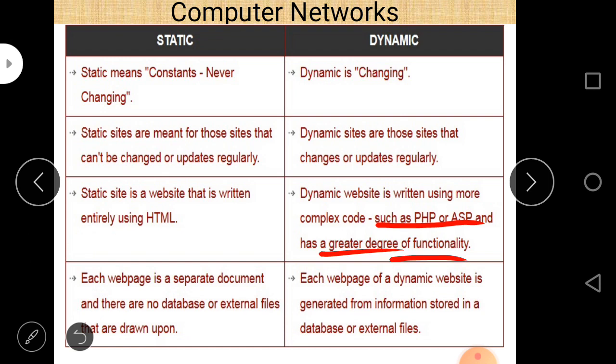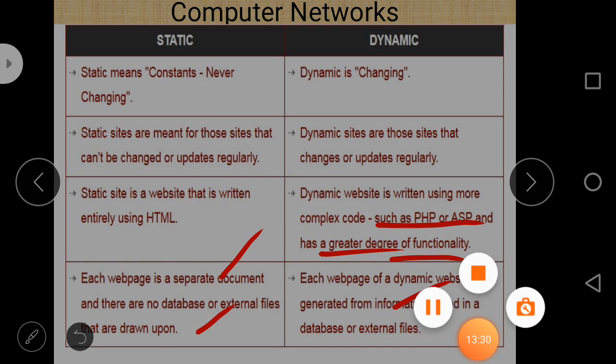In a static site each web page is a separate document, and there is no database or external files drawn upon. In dynamic, each web page is generated from information stored in a database or external files. So this is the difference between a static web page and a dynamic web page.